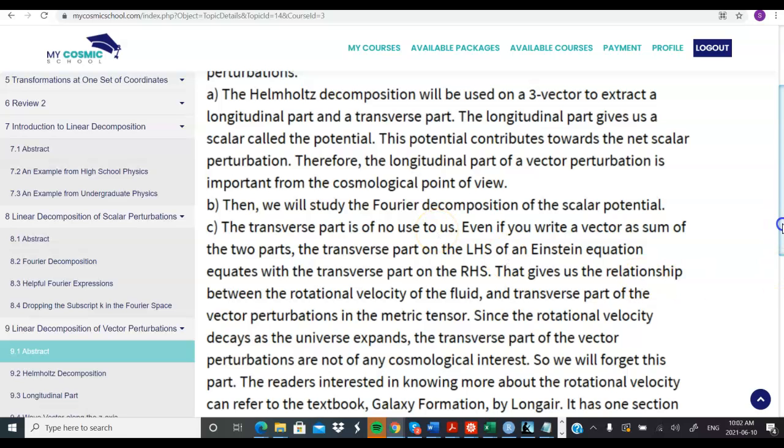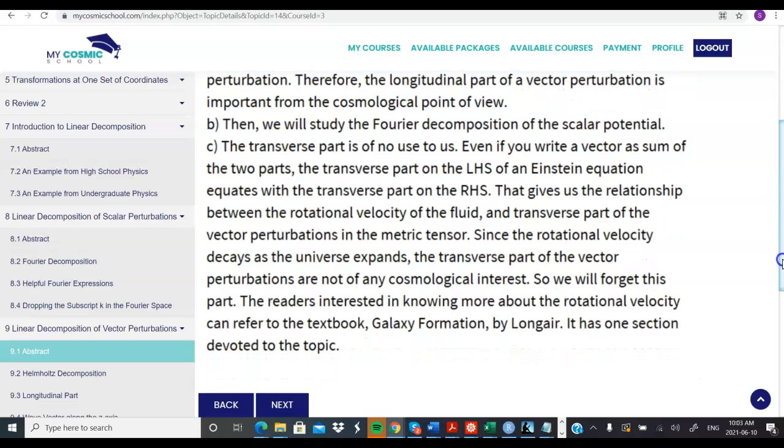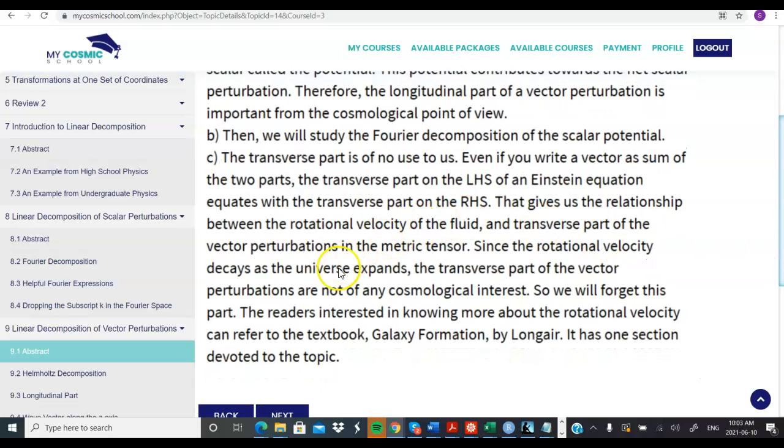So just go through this text, some justification of why we don't need the transverse part. The rotational velocity of the fluid is related to the transverse part of the vector perturbations, but the rotational velocity decays as the universe expands. So the transverse part of the vector is of no cosmological interest. So we will forget this part.